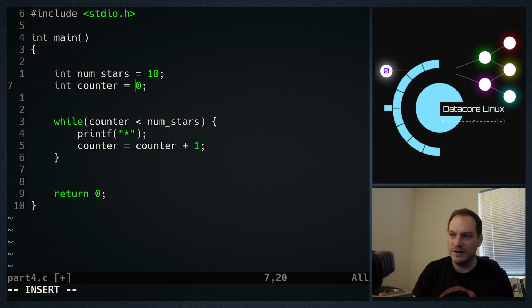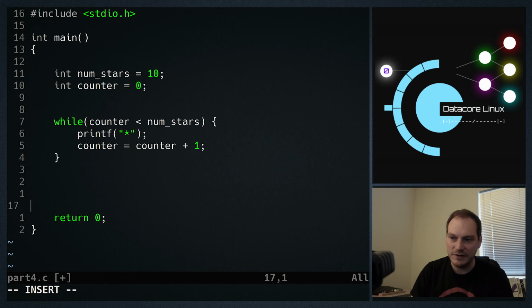Counter does start off as less than numStars: counter is 0, numStars is 10. But every time we go around this loop, the counter value increases and eventually it becomes 10, at which point counter is not less than numStars, and this will evaluate to a 0, to a false, and the loop will exit and the program will continue execution down here.